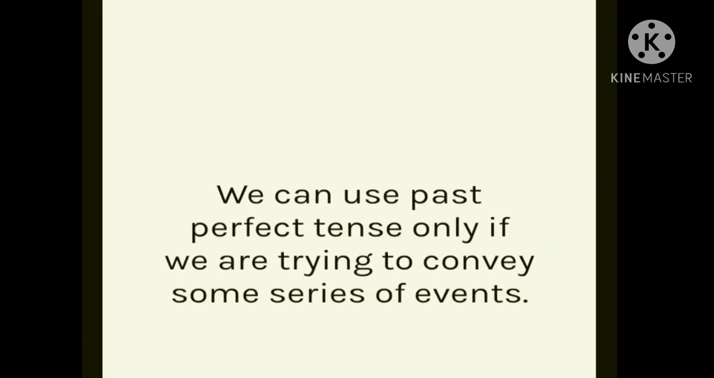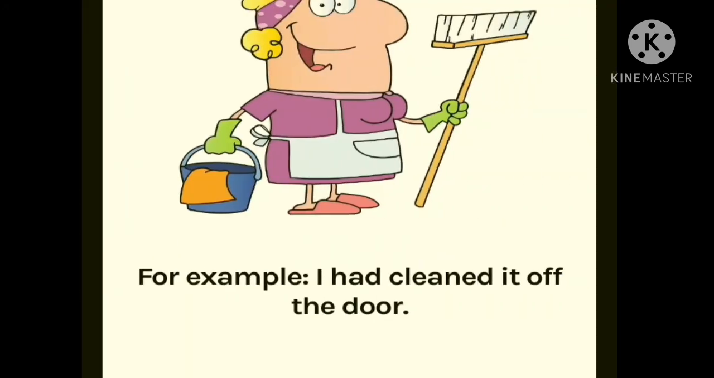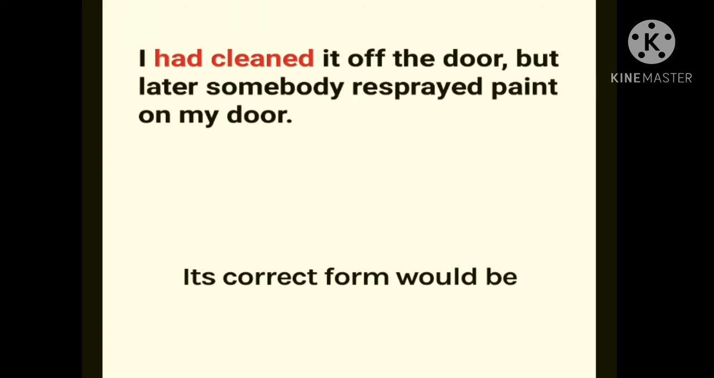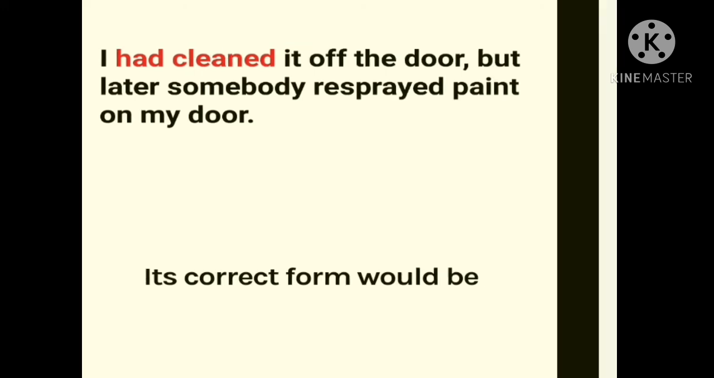We can use past perfect tense only if we are trying to convey a series of events. For example, I had cleaned it off the door. In that sentence, had cleaned is incorrect. Here there is no action after the action of cleaning. Therefore, past perfect tense cannot be employed here. So, what is the correct form? I had cleaned it off the door, but later somebody respread paint on my door.